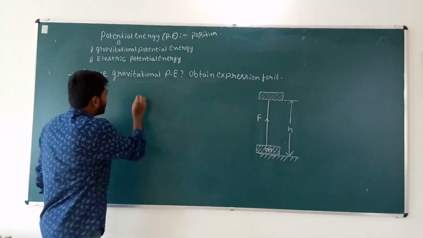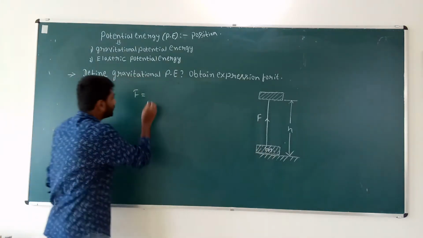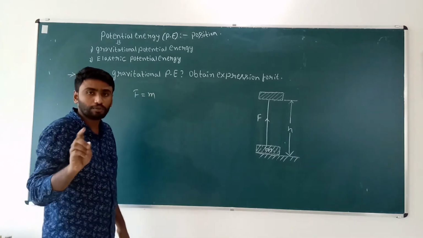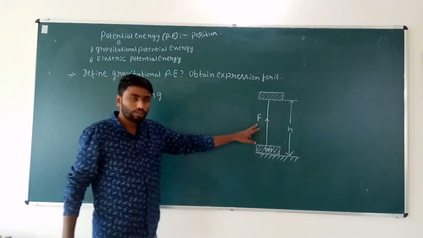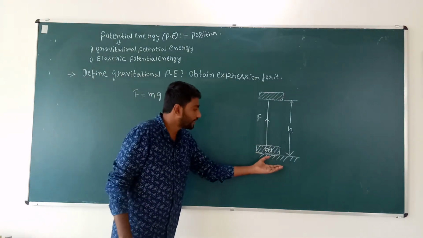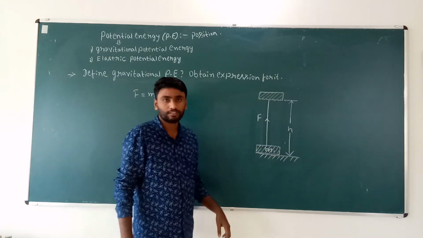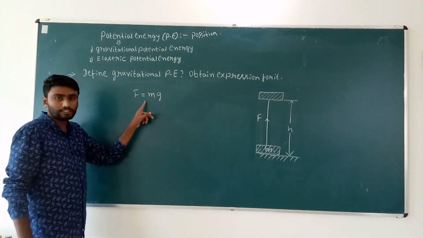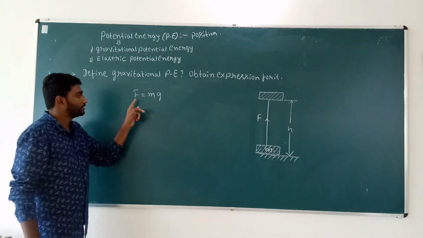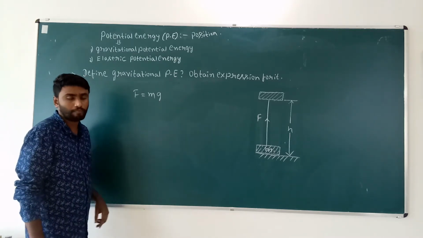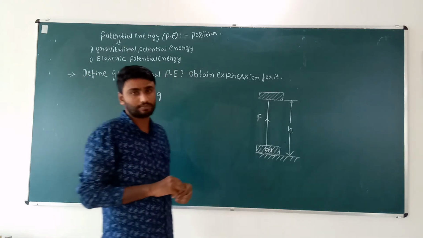So F equals mass m into acceleration due to gravity g. So F equals mg. We know that work done equals force into displacement.